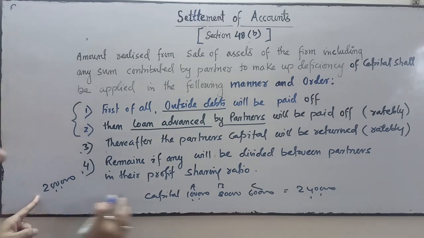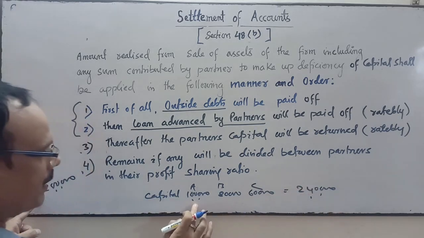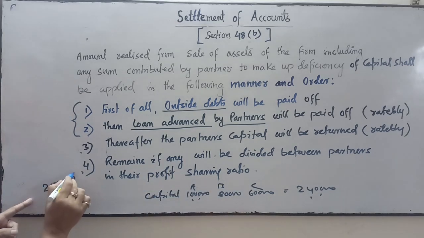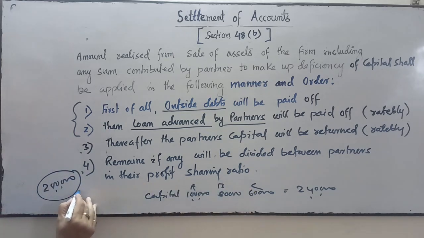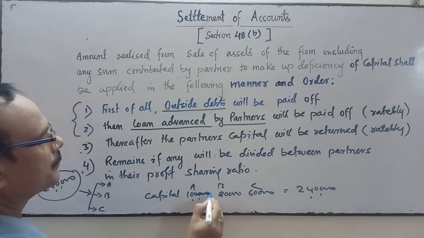Now we have to pay the partner's capital, but the partners' total capital is 2,40,000. Then what we'll do is distribute this amount between the partners A, B and C. In which ratio? This ratio. Calculate the ratio.